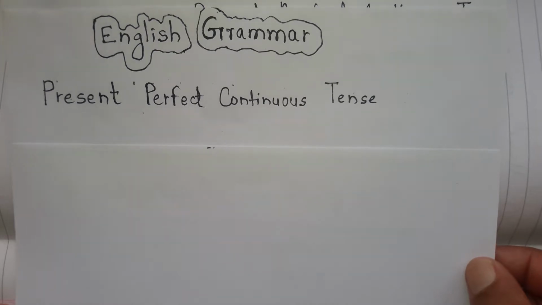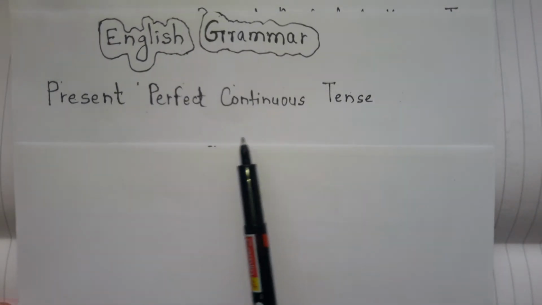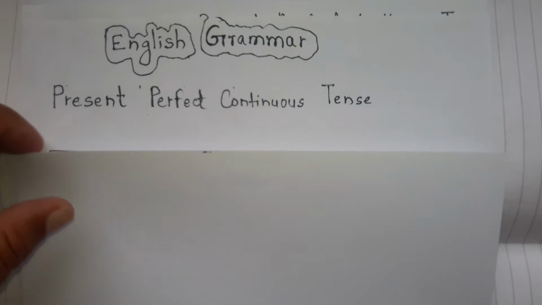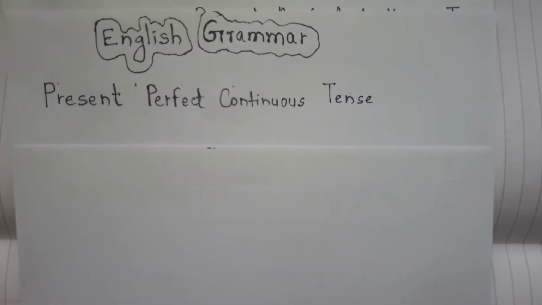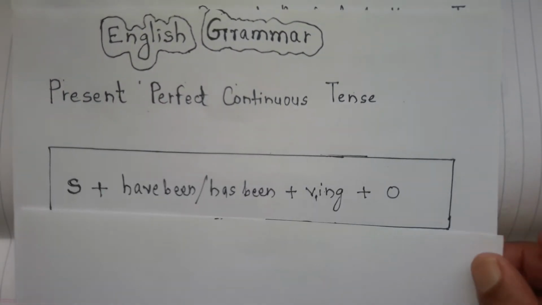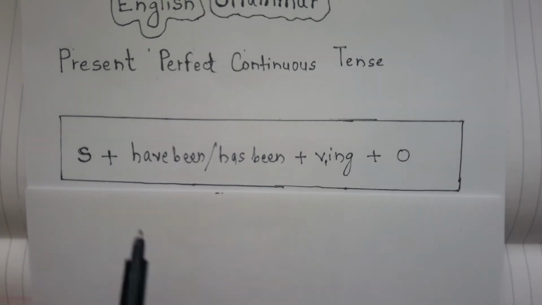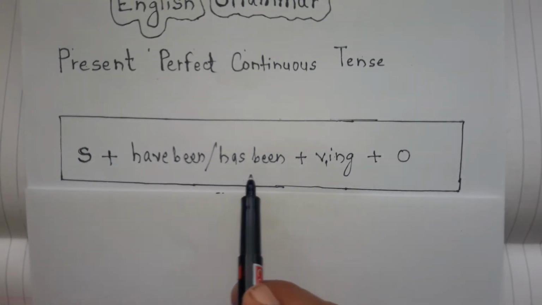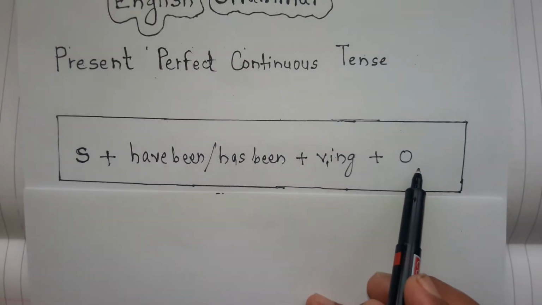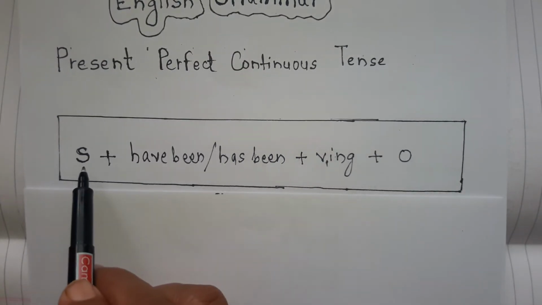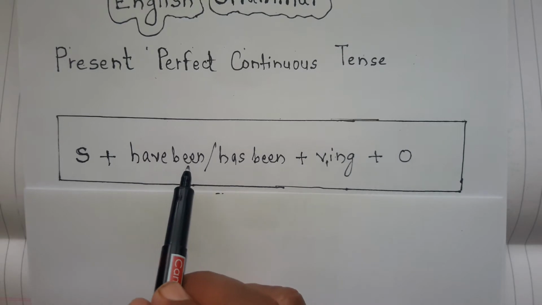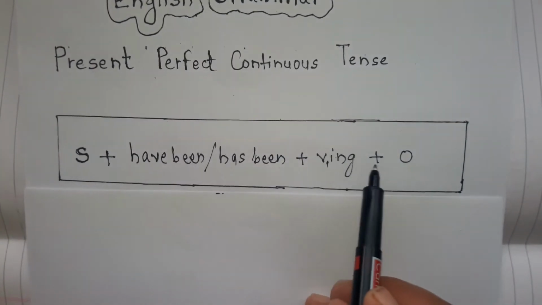Today we are going to learn about present perfect continuous tense, which is one of the important tense types. First of all, we will see the sentence pattern of this tense. Subject plus have been or has been plus V1 ing plus O.